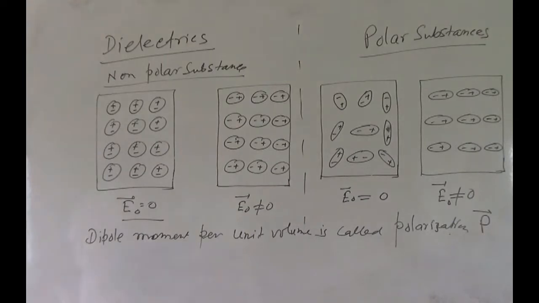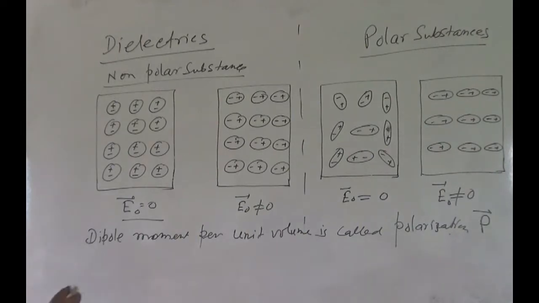For a linear isotropic dielectric, the induced dipole moment is in the direction of the external field and also proportional to the external field strength.